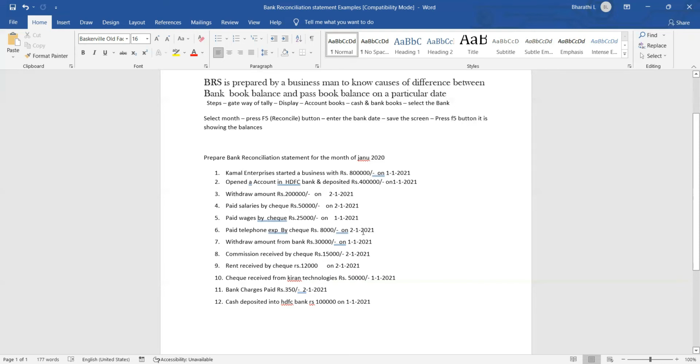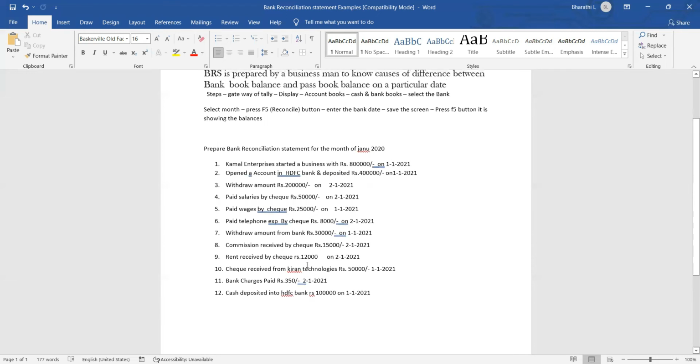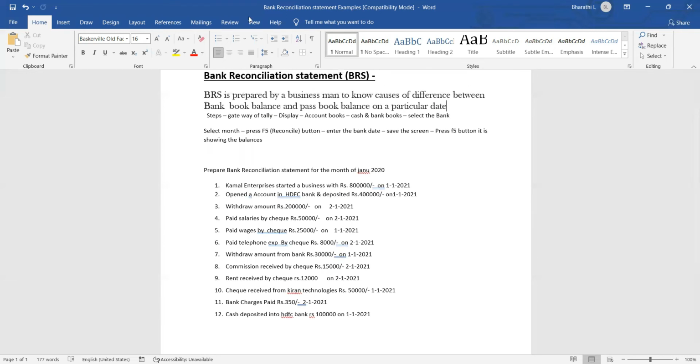We have different dates here. Withdraw amount from bank. Commission received by check, rent received by check, check received from Kiran Technologies, bank charges paid, cash deposited into HDFC Bank. We have different types of transactions here. Already all these transactions are updated in Tally. Now we will see how to prepare this bank reconciliation statement.